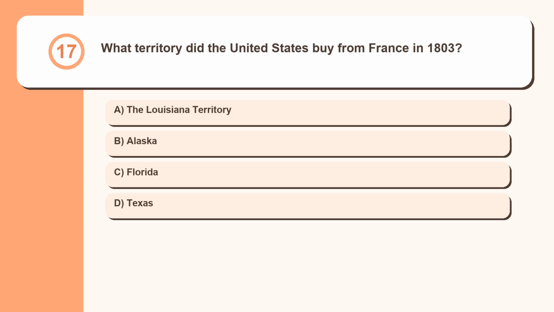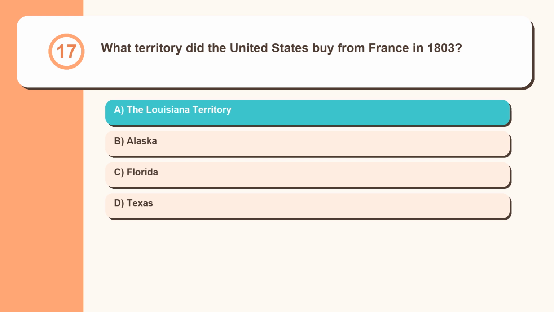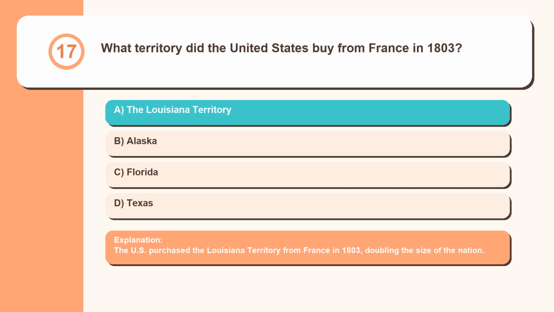Question 17. What territory did the United States buy from France in 1803? The Louisiana Territory, Alaska, Florida, Texas. The U.S. purchased the Louisiana Territory from France in 1803, doubling the size of the nation.